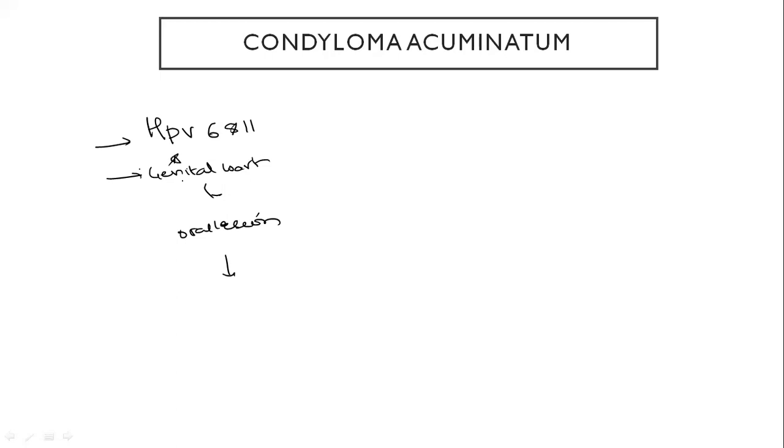Now you have Condyloma Acuminatum. Remember which strain Condyloma Acuminatum is caused by. You have to just remember it. It is caused by HPV 6 and 11. This is a genital wart, and it can be seen as an oral lesion. When a person is suffering with genital wart, another person who has a sexual relationship with the person having the wart can present with the oral lesion. And the treatment is, whenever there is high recurrence, you just excise.